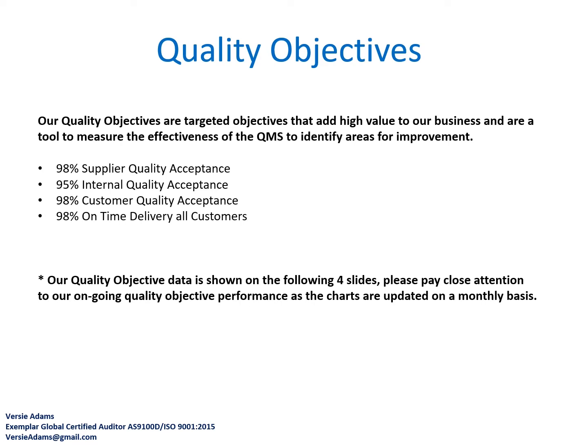Our quality objective data is shown on the following four slides. Please pay close attention to our ongoing quality objective performance as the charts are updated on a monthly basis. Your quality objectives may be different than these. You may have more, you may have fewer, but the key thing is that you need to communicate those quality objectives to your internal interested parties, which are your employees.